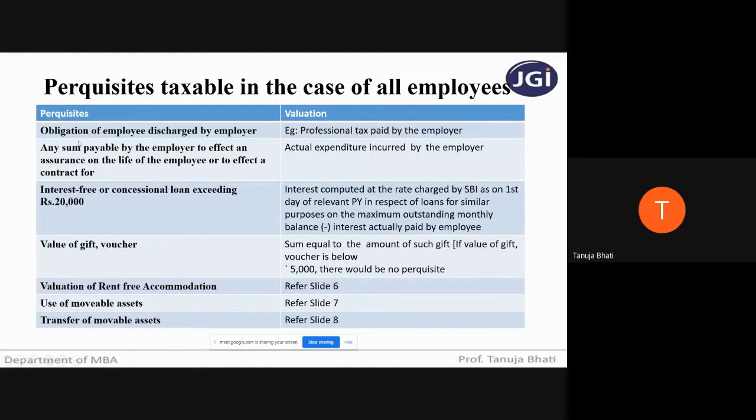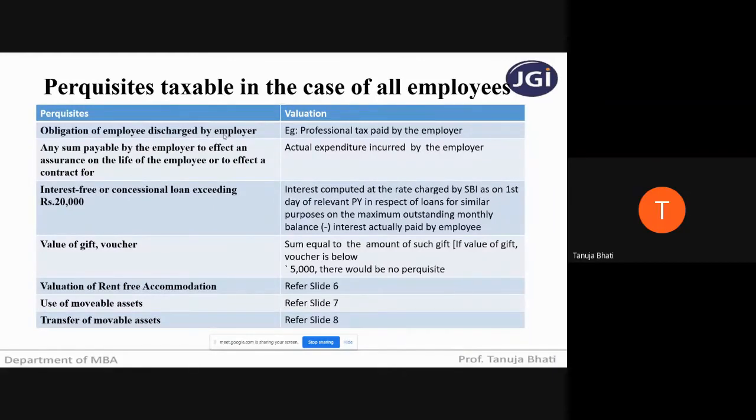First one is obligation of the employee discharged by the employer. Many a times what happens is the employer pays certain obligations of the employees. When I say obligation of the employees, that means certain expenses which the employee is actually supposed to bear, but which are borne by the employer.